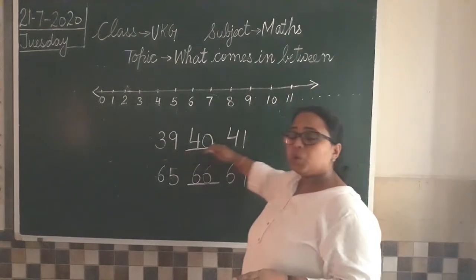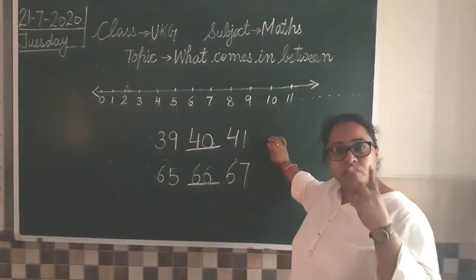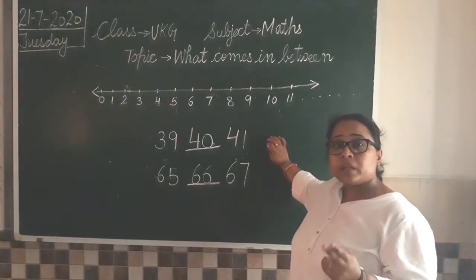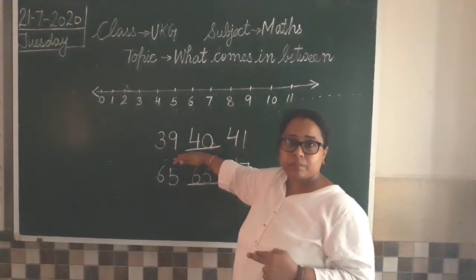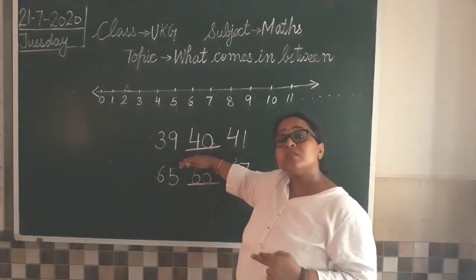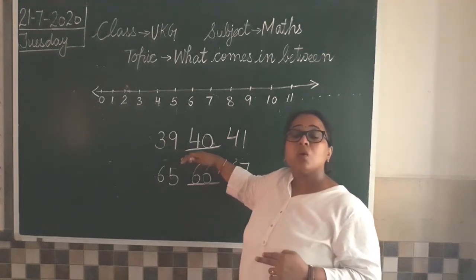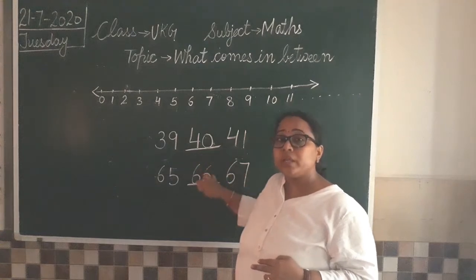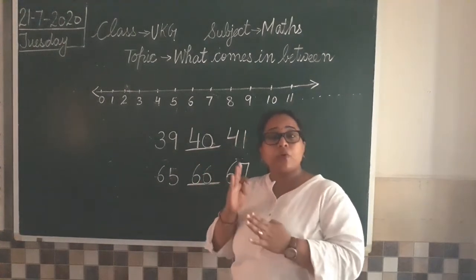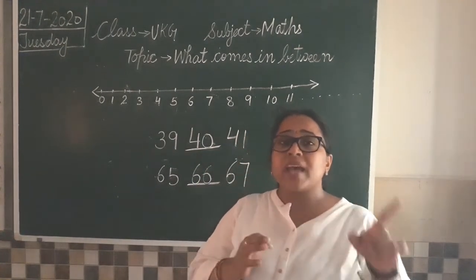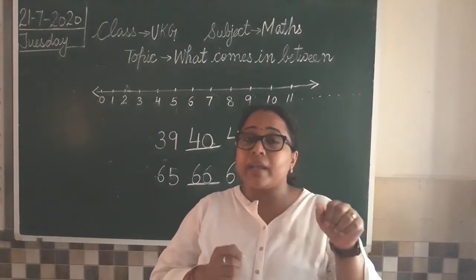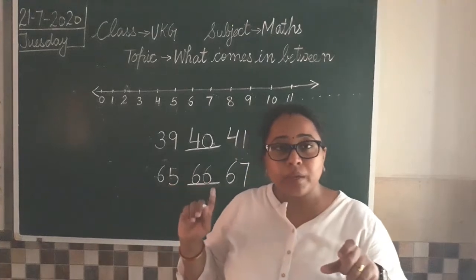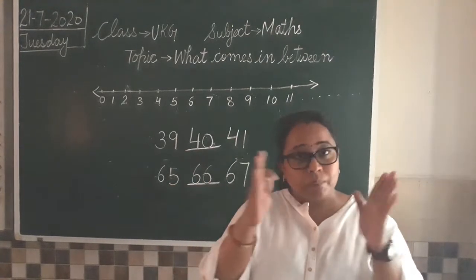Ma'am has given you two numbers. But while writing them, ma'am skipped one number in the middle, so which number will come in between? That is what comes in between. You remember the concept of side, center and between, in which we put dots and coins on the board. So between means in the middle of two.